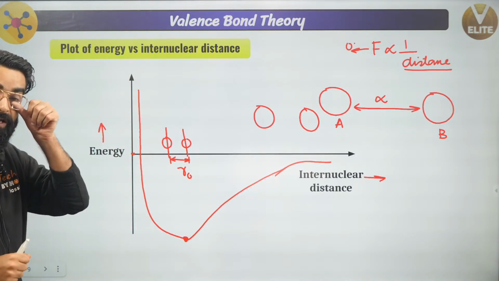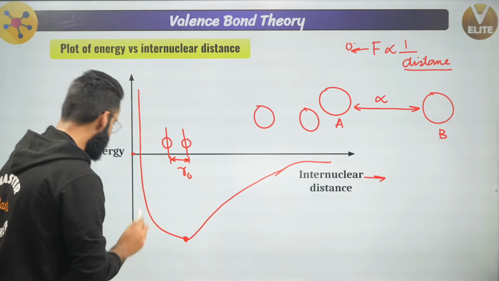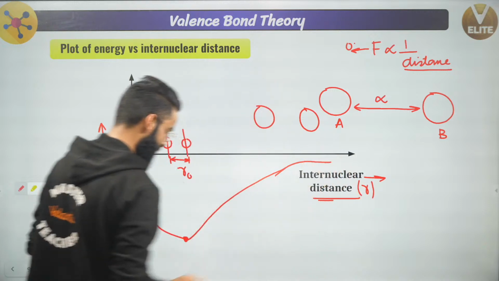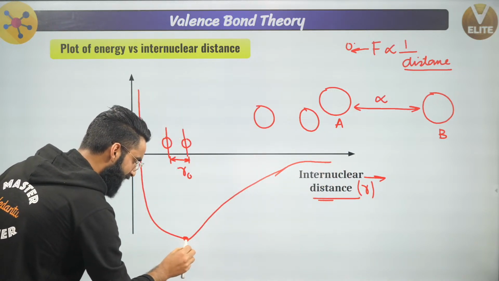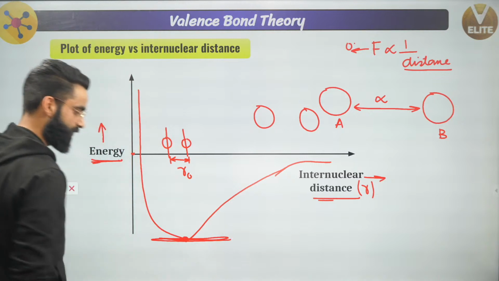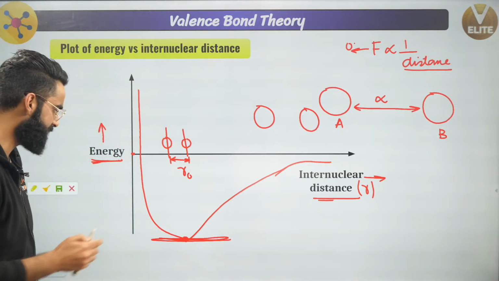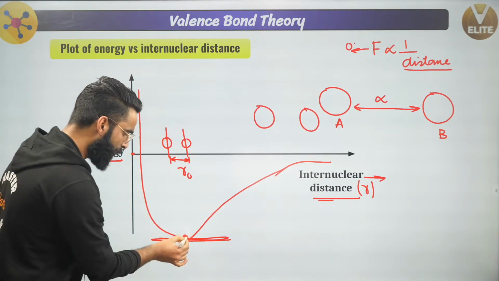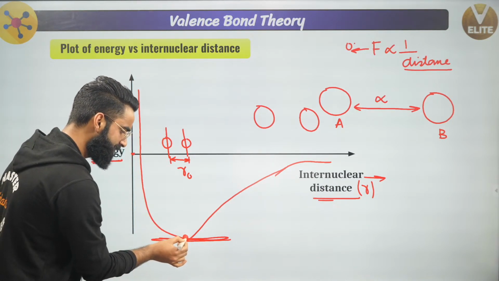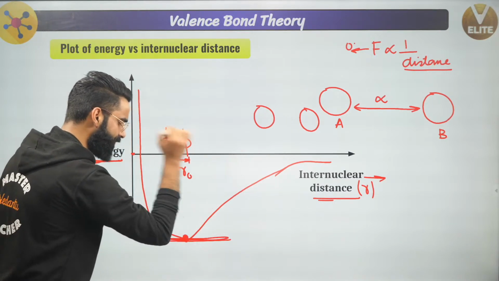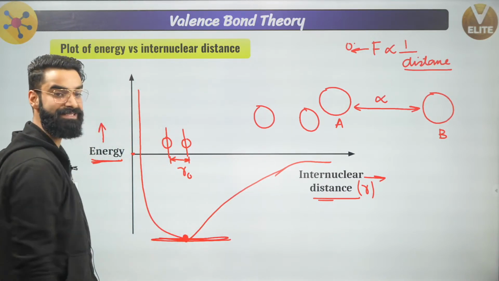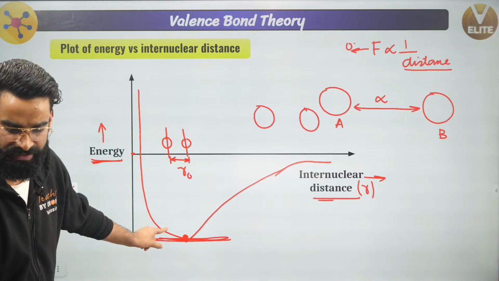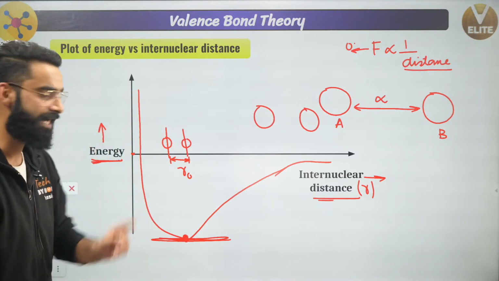Now people, there is one important thing to notice right here. This is the potential energy versus internuclear distance R curve. If I ask you what is going to be the slope of this curve at this point: first of all, at this point the potential energy of the system is minimum, and the slope of the energy versus internuclear distance curve right here is 0. This is the concept which I'll be using in one particular type of question.